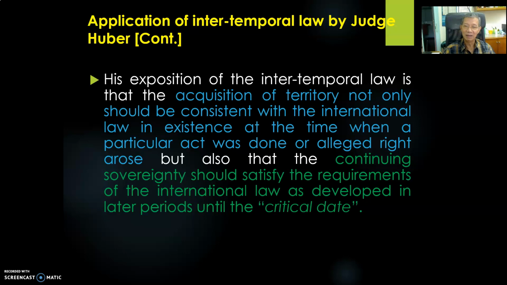It's very clear that it is true that Spain could have had inchoate title in the 16th century. But according to the facts of this Palmas Island case, Spain failed to prove that it exercised sovereign activities immediately before 1898, the critical date. On the other hand, the Netherlands was able to prove that they exercised sovereign activities in the 18th century and in the 19th century up to the critical date.